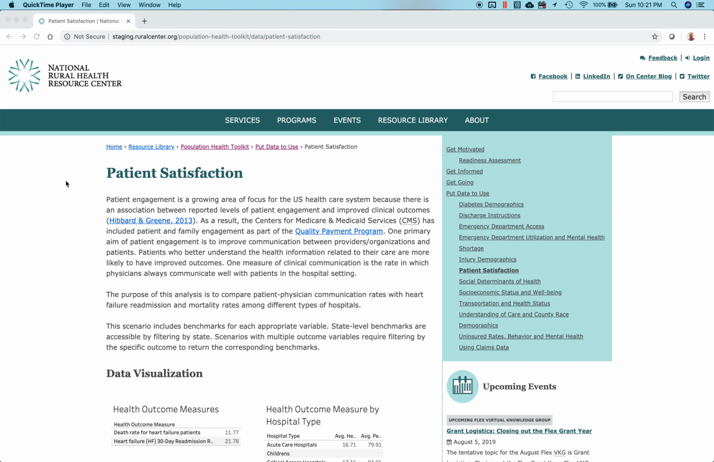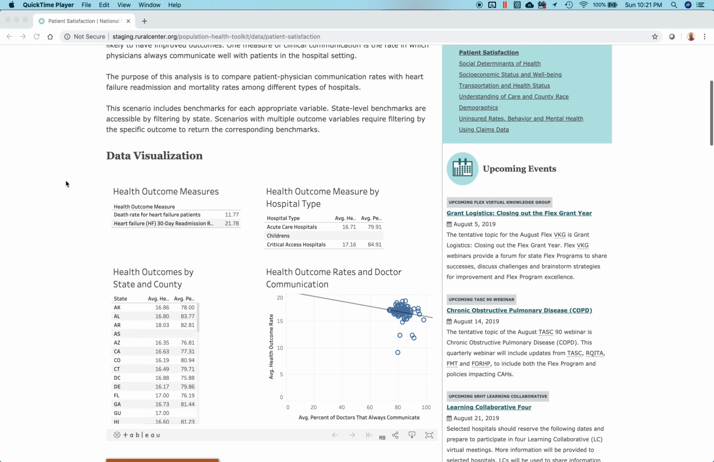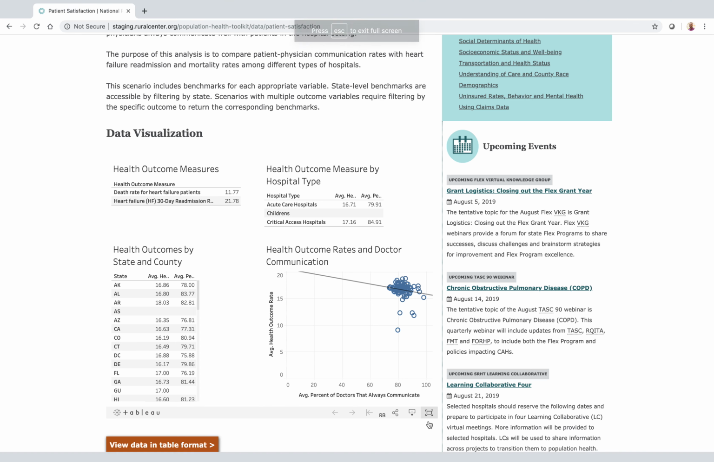county, and hospital type. For the data visualization, it is recommended that you enter full screen mode by clicking the icon in the lower right corner.